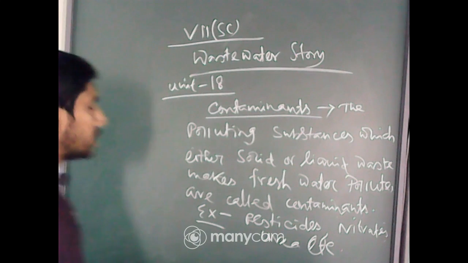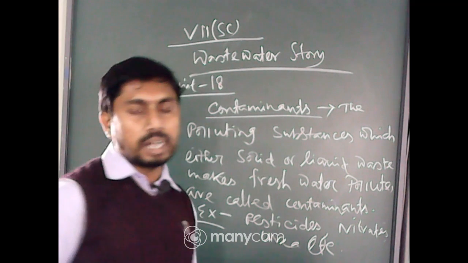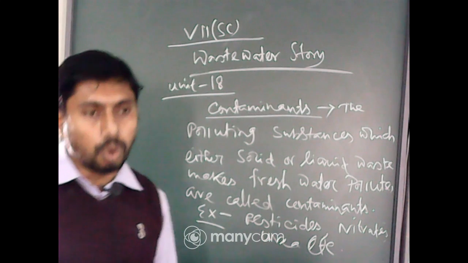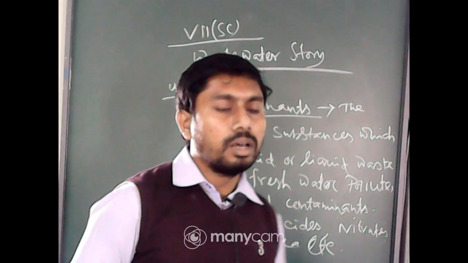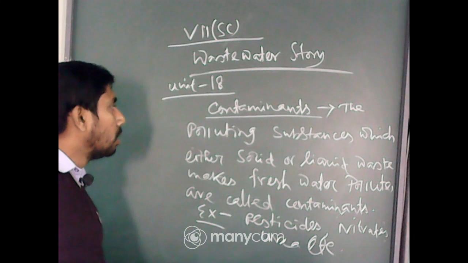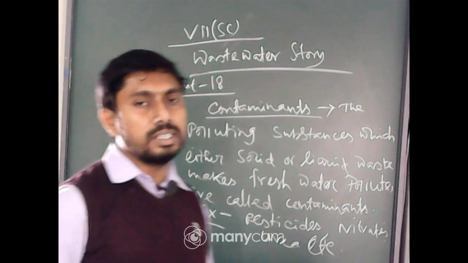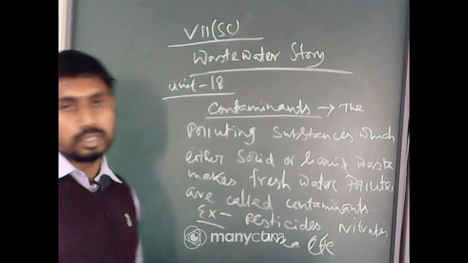So sewage is due to the presence of these contaminants, which is coming out from the homes, offices, hospitals, industries. These are all due to the presence of these contaminants, and this is called sewage.